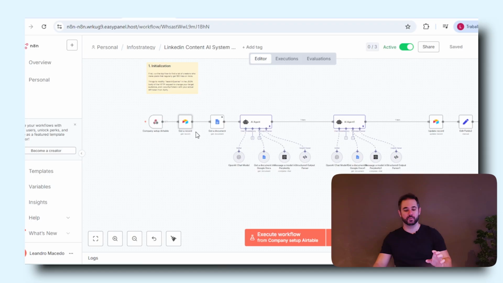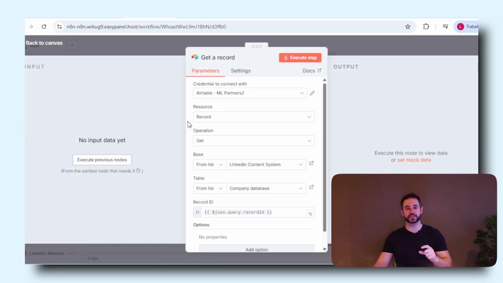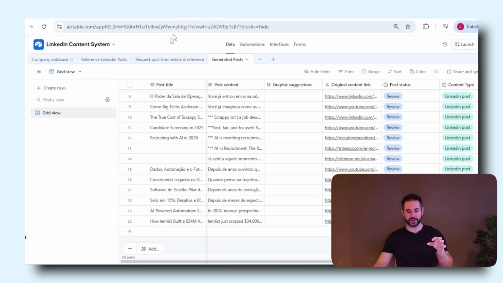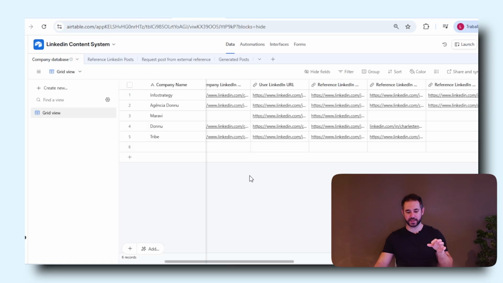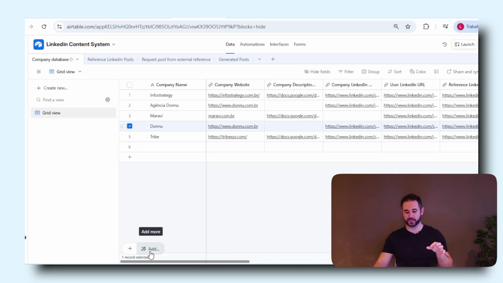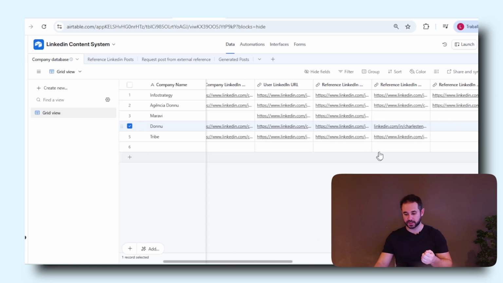So basically, once we have a new company here, it will pop up into this webhook. We're going to be able to access information about that particular company, so everything that we have in this company database in here. For instance, we're going to be able to access their website, their LinkedIn profile, the user LinkedIn profile, and the references, the creators that we gave as references.